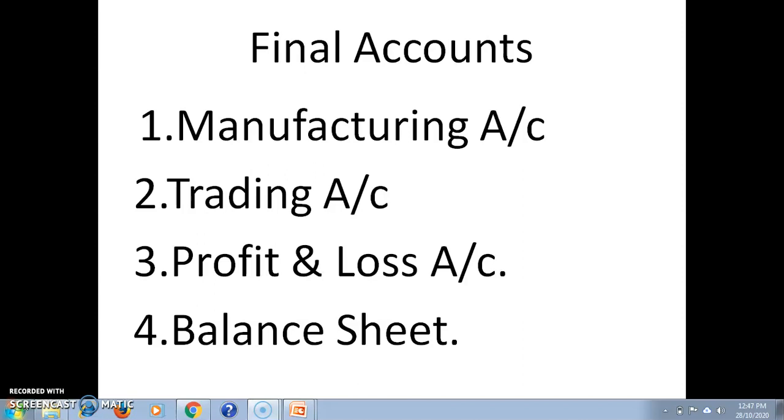Okay, in the last lecture we discussed the manufacturing account, and we saw the various items debited and credited to the manufacturing account. In this lecture we will look at the trading account. In simple words, the main purpose of preparing the trading account is to ascertain the gross profit or gross loss. Gross profit or gross loss is the difference between the sales value and the cost of goods sold. Once again, gross profit or gross loss is the difference between the sales value and the cost of goods sold.